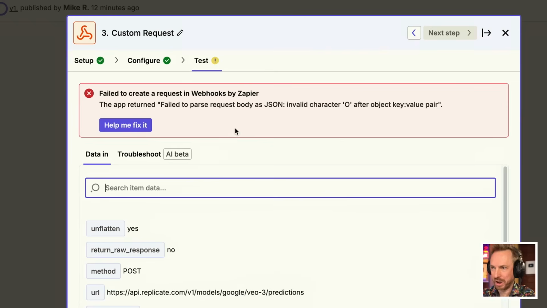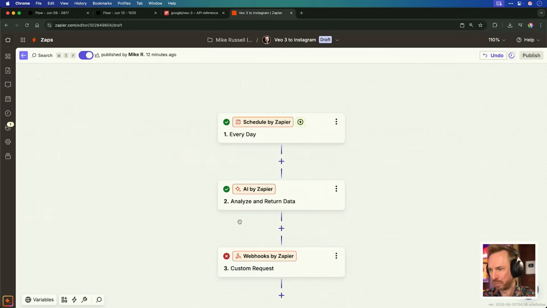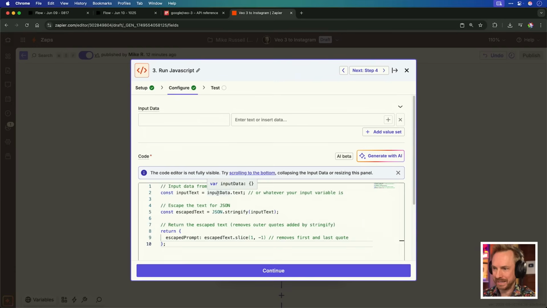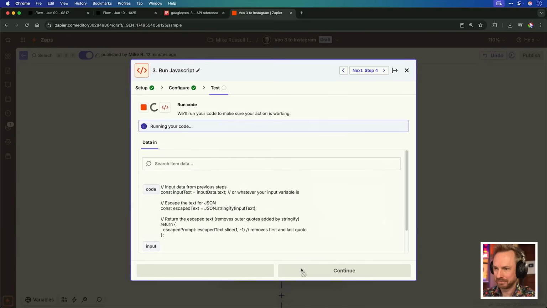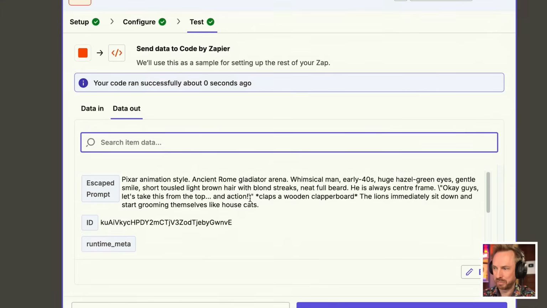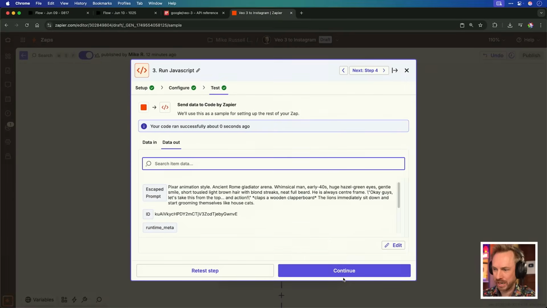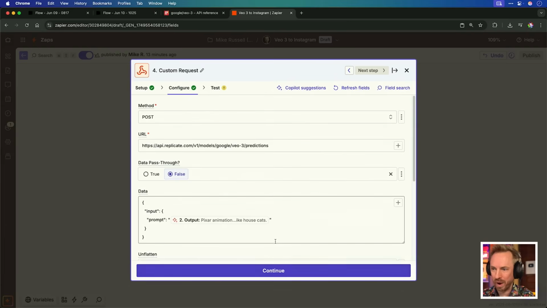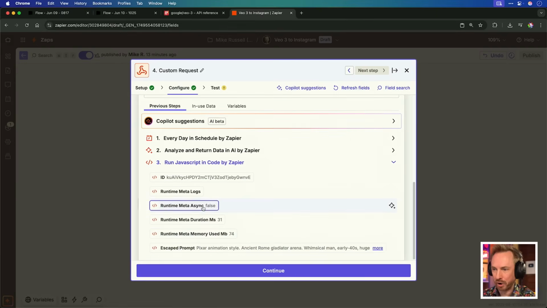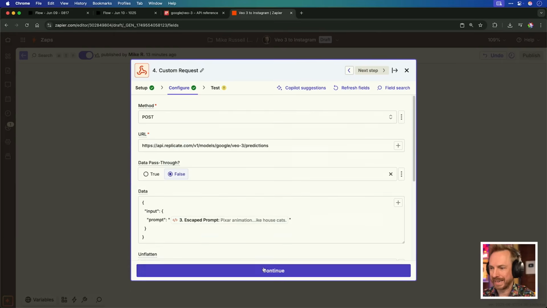Now notice that sometimes we get an error because JSON likes to escape itself. We can get around this by simply inserting a step that uses code, paste in this detail here, and then we're going to put in text and connect it to that lovely AI output. Let's continue and test. Okay, as you can see, there's a few slashes put in there next to the quotes. That escapes the JSON. Now we can continue back to our webhook, and this time we'll just swap out. And in this case, we're going to pull out the output of the code, which is here, the escaped prompt. Okay, that's really good. With that done, we should be good to go.